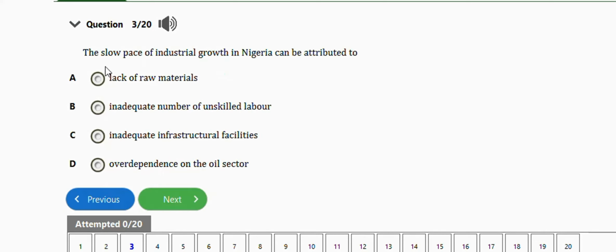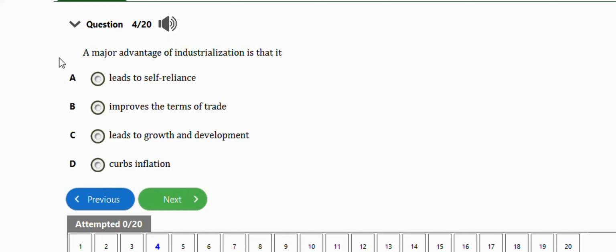The next question says the slow pace of industrial growth in Nigeria can be attributed to: lack of raw materials, inadequate number of unskilled labor, inadequate infrastructural facilities, overdependence on the oil sector. The right answer is option C, which is inadequate infrastructural facilities.